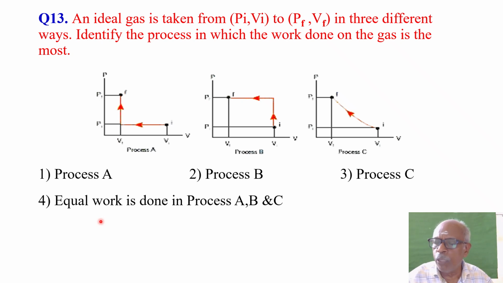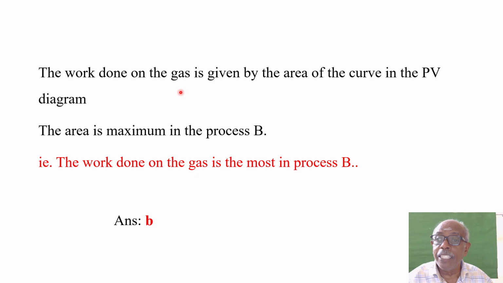How to find the work done on the gas from the graph? The work done on the gas is given by the area under the curve in the PV diagram. That you know very well. So similarly, if you look at the graphs, you will see that the area is maximum in process B. It means the work done is the maximum in process B. So option B is the right answer.